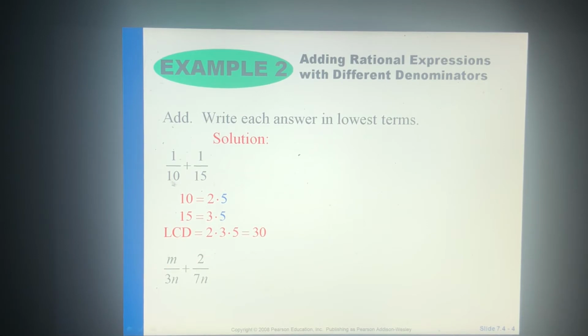And if you think about it rationally, 10 times 3 is 30, 15 times 2 is 30, so that makes sense. Now you multiply top and bottom by whatever gets you your denominator of 30. Here I'm going to multiply top and bottom by 3, and the second one I'm going to multiply top and bottom by 2. So I end up with 3/30 plus 2/30. So 3 over 30 plus 2 over 30 gives you 5 over 30, which simplifies, dividing top and bottom by 5, to 1/6.